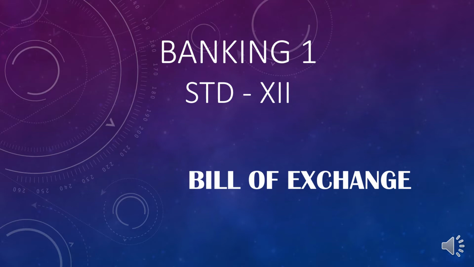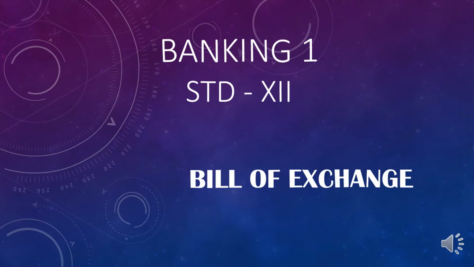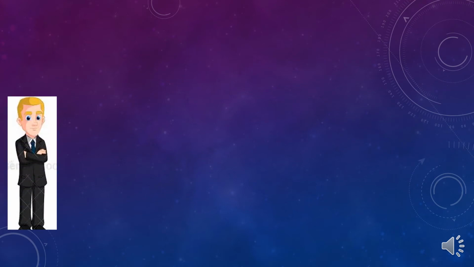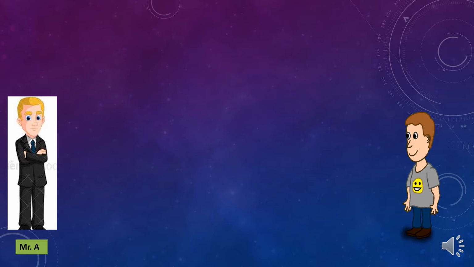Today we are going to learn bill of exchange. Let's start today's session with a person whose name is Mr. A. The other person whose name is Mr. B. Mr. A is having his shop. He is a seller. Mr. B wants to purchase goods from Mr. A. That means he is a buyer.